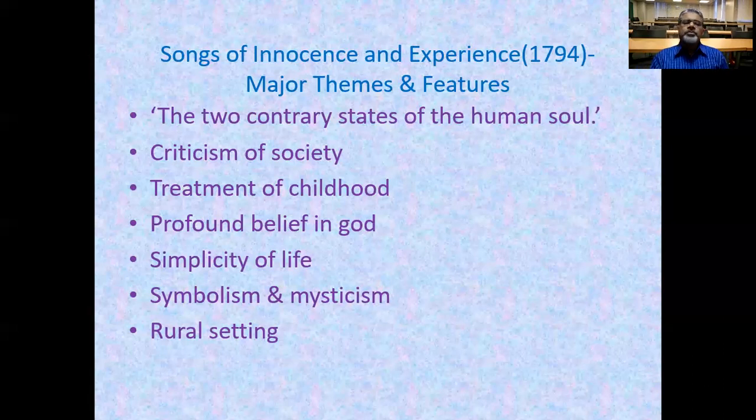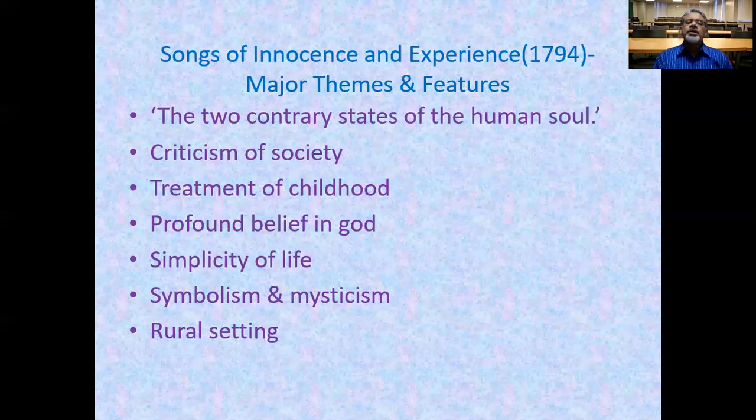So by this time you have had some idea about your course, some idea about the romantic movement, you have got some traits of romantic poetry, and you have had some ideas about William Blake's poems, Songs of Innocence and Experience, and what his poems are about.